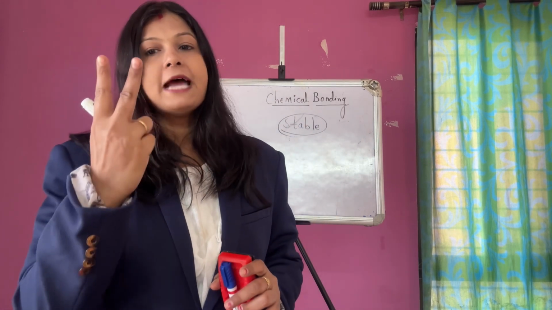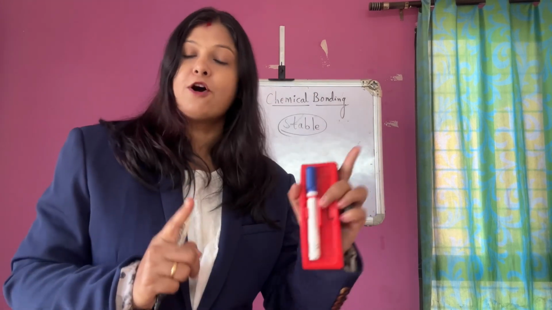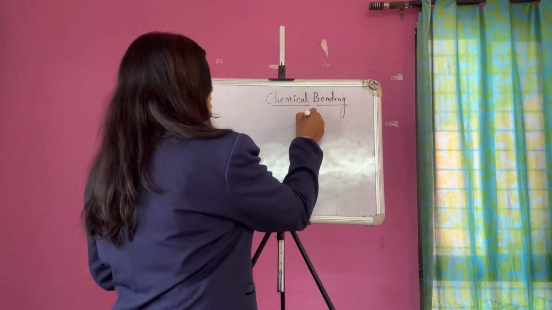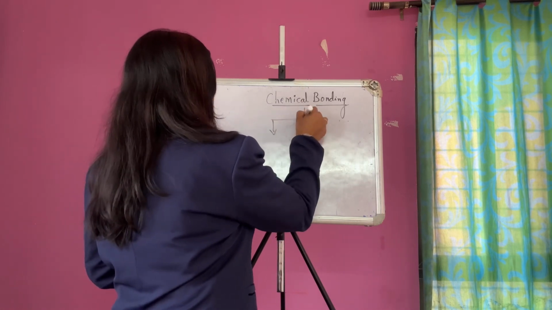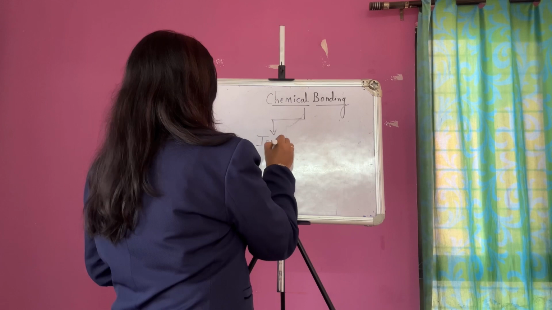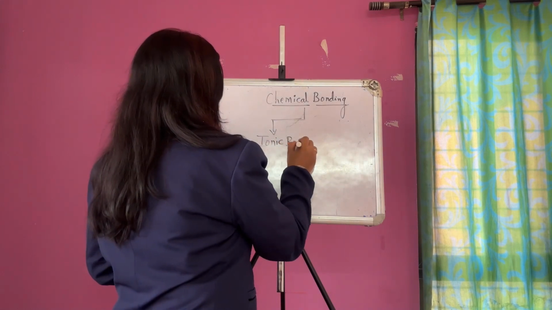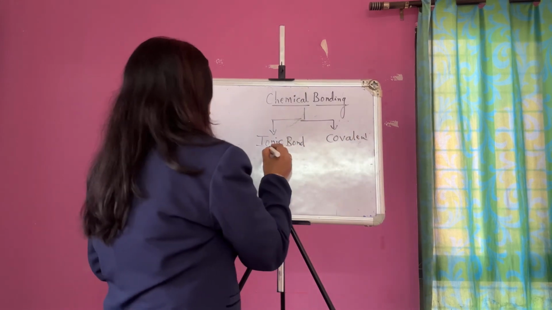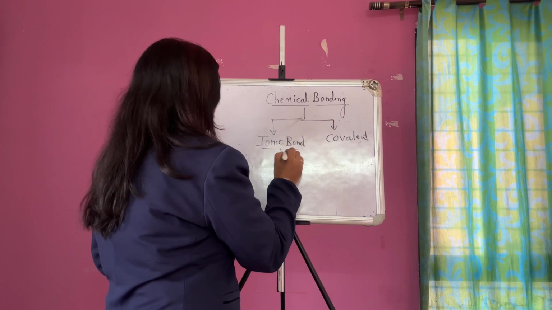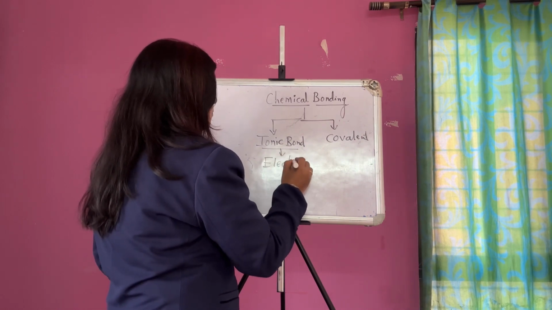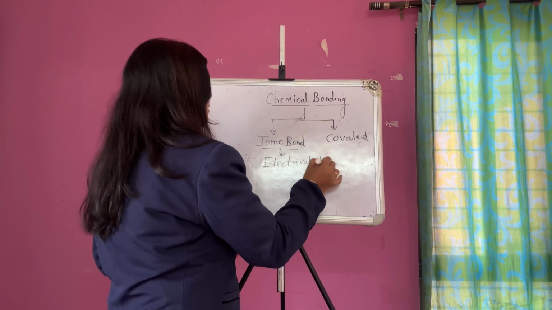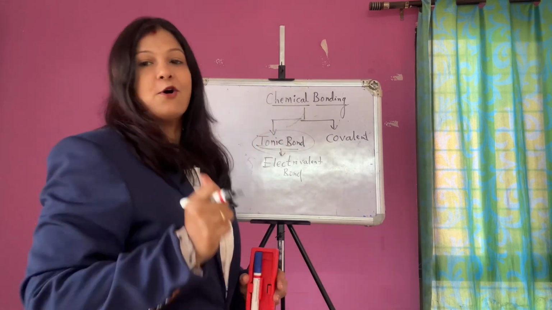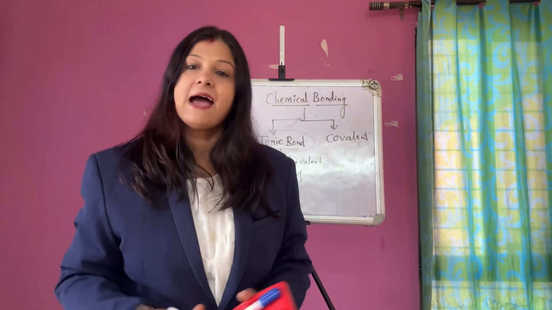So there are two types of bonding: ionic bond and covalent bond. An ionic bond can also be called an electrovalent bond. Today our main focus will be on the ionic bond, right? So let's start with ionic bond.